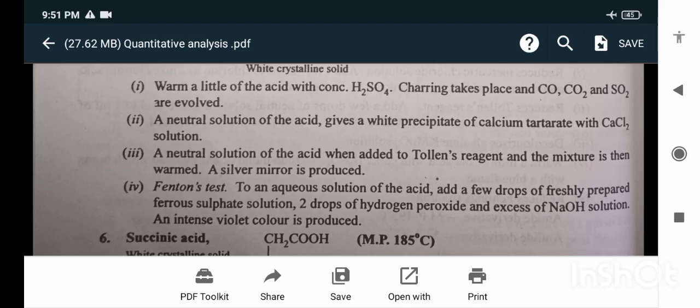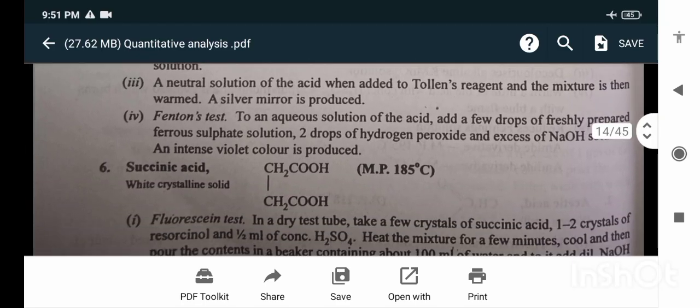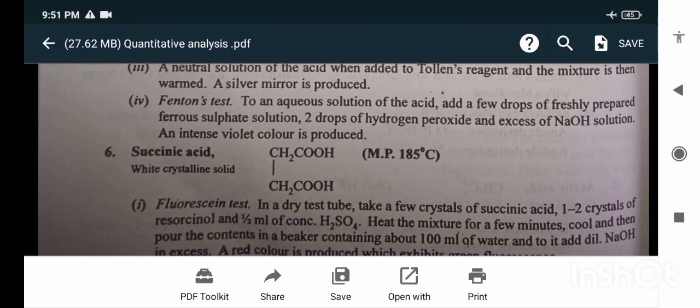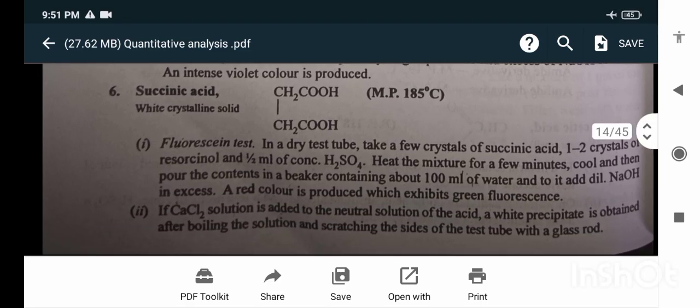Fenton's test. To an aqueous solution of the acid, add a few drops of freshly prepared ferrous sulfate solution, 2 drops of hydrogen peroxide and excess of NaOH solution. An intense violet color is produced. Succinic acid. Melting point is 185 degrees Celsius. White crystalline solid.